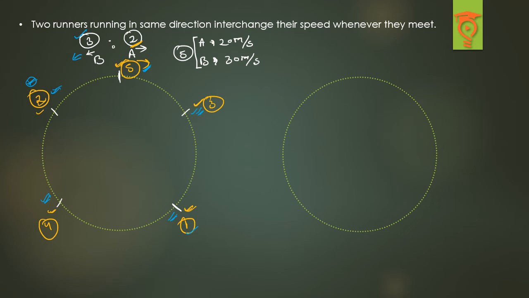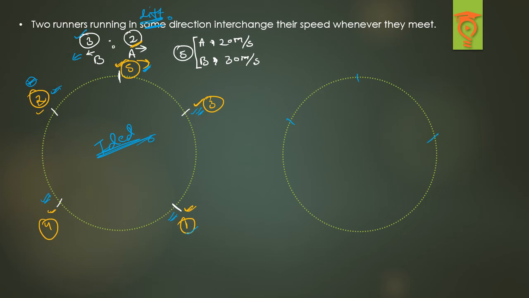So now coming to the point: two runners running in the same direction interchange their speed whenever they meet. Okay, first of all, this is not the same direction. This question cannot be answered when they are running in the same direction. So what actually happens when they are running in different directions, right? So this is the ideal case.